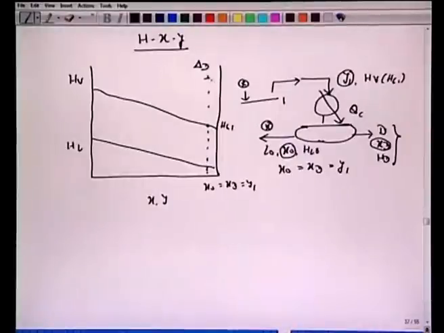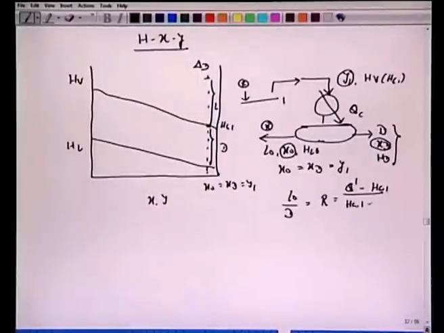So this del D is nothing but the ratios of L over this D. All right, so all we are saying is that L0 over D is same as the reflux ratio and same as Q prime minus HG1 over HG1 minus HD for the first plate. Okay, so this is HG1 here, and then this del D is the difference point with the enthalpy, which we have this Q prime here. Okay, so we can mark that HL0, if it's saturated, is here, HL0.